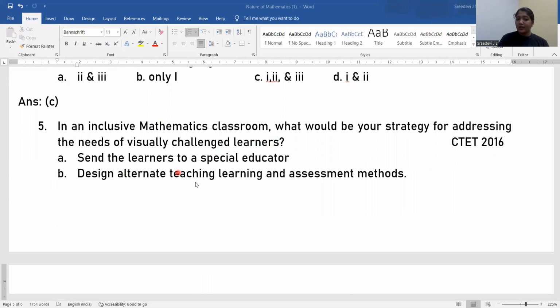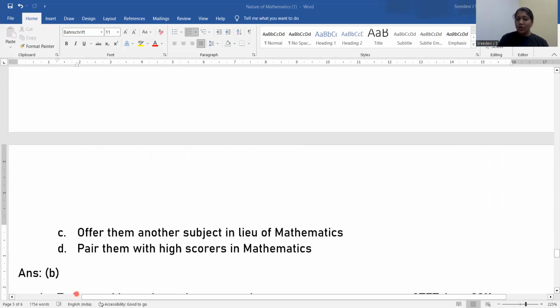Option B, design alternate teaching, learning and assessment methods. So we are updating ourselves, enriching ourselves with different alternate teaching learning materials and assessments. And option C, offer them another subject in lieu of maths. So are we telling them, you don't need to study maths, instead you can learn another subject? Is that what we are doing, teachers?